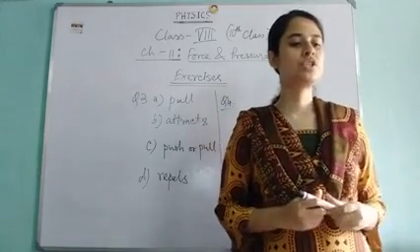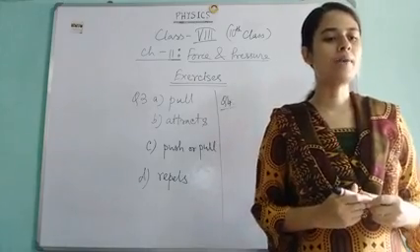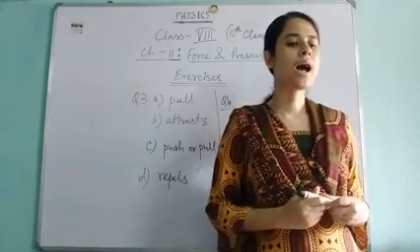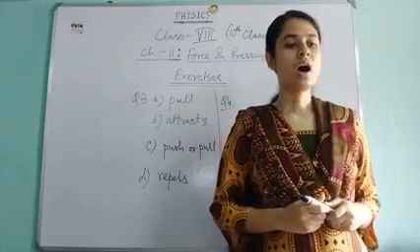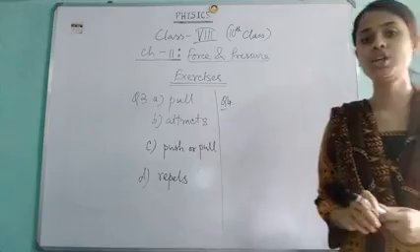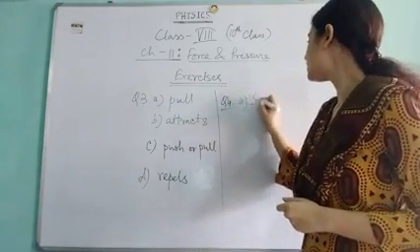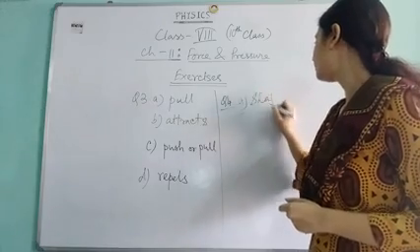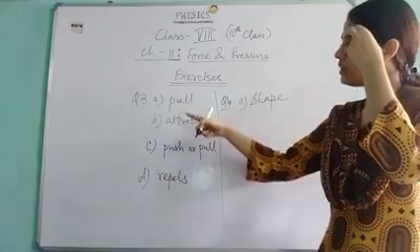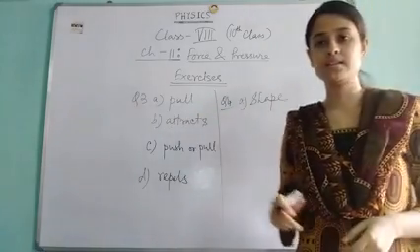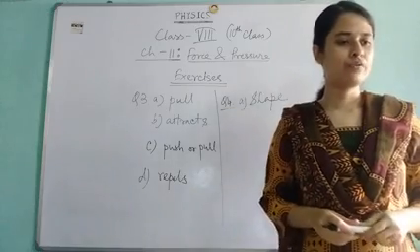A. To stretch the bow, the archer applies a force that causes a change in its shape. So 4A is shape. Do not write the gaps with capital letter because it is within the sentence. 4A, shape. 4B.